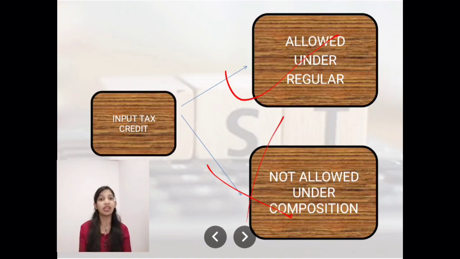Let's move on to the next thing, that is input tax credit. What is input tax credit? Basically, when you are paying your output tax, you can subtract your input tax.